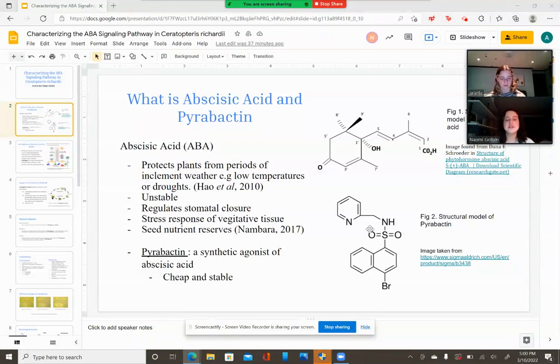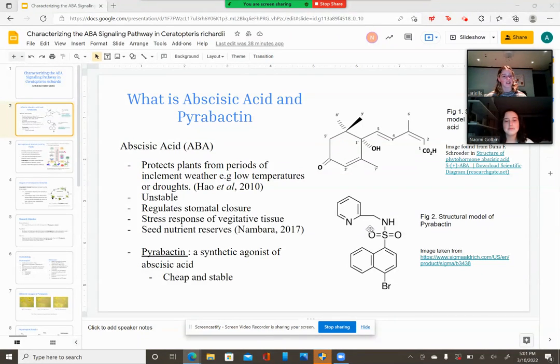The focus of our research is to identify the signaling mechanism by which a plant responds to a stress hormone. Abscisic acid, or ABA, is a phytohormone that mediates responses to abiotic stresses such as salinity, drought, and low temperatures. Abscisic acid also plays a role in regulating stomatal closure, which controls the amount of water that leaves the plant through transpiration. Abscisic acid is, however, an unstable molecule, meaning it is hard to study.